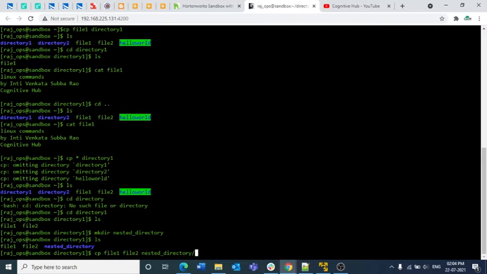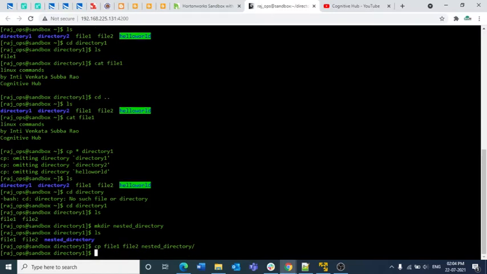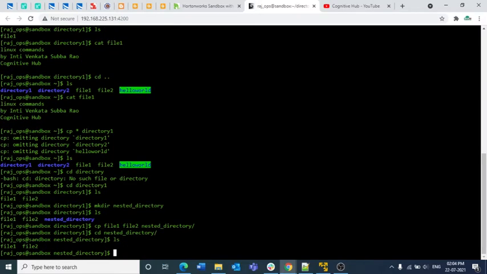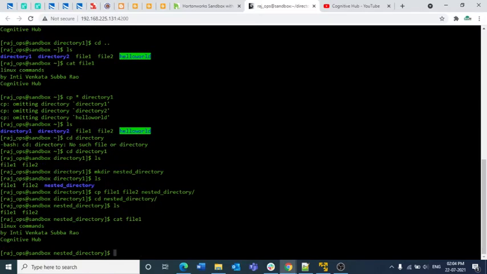Previously we saw how we copied file1 to the nested directory, but now in this command we are copying file1 and file2 to the nested directory. So if you go to the nested directory, you will have both file1 and file2 with the same content as well. These are a few of the commands that we are going to discuss here.